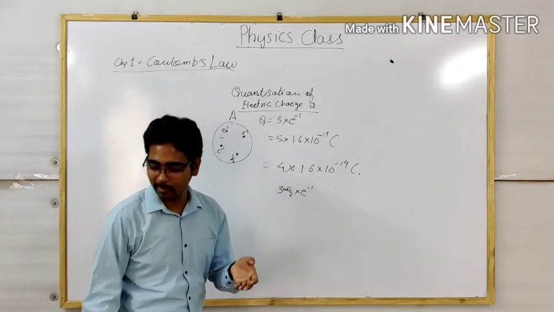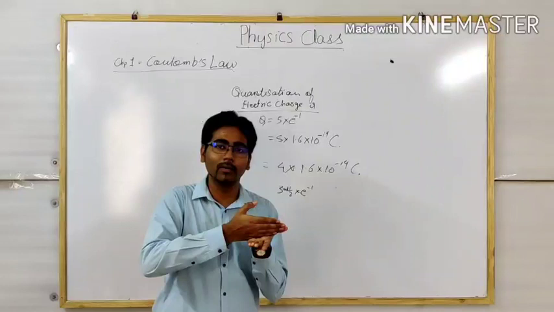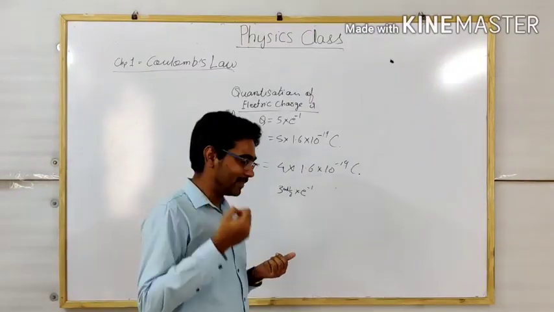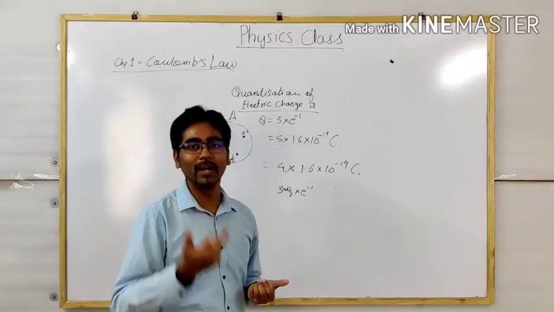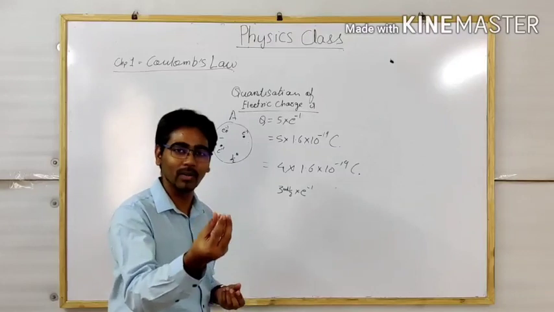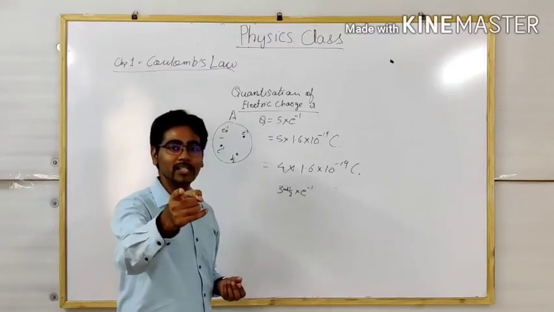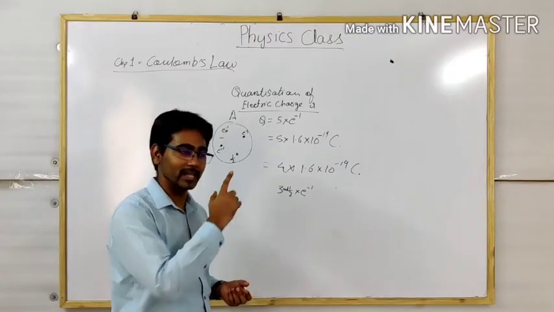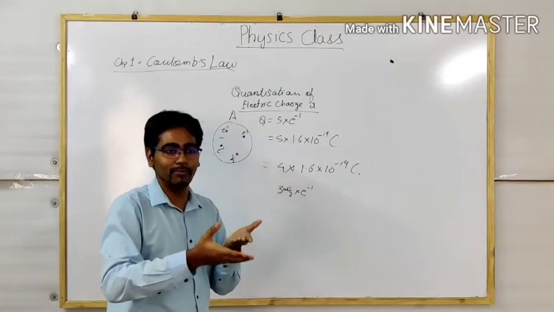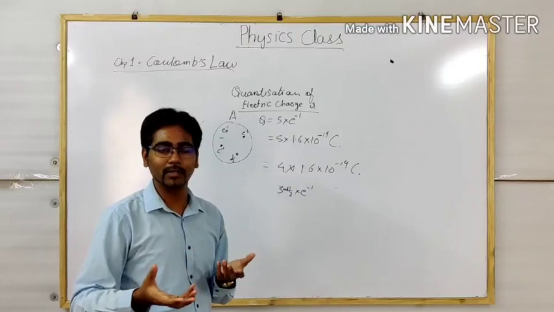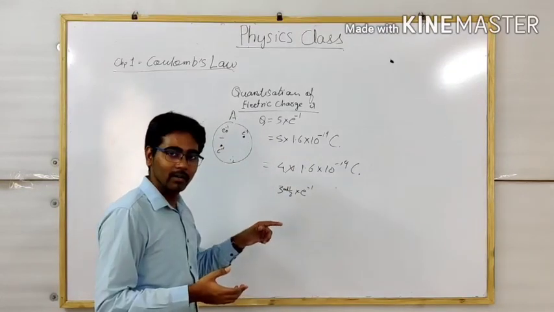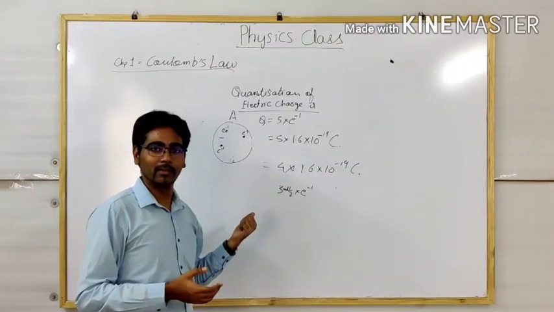You are not able to slice an electron and take it out from the body. An electron is a fundamental subatomic particle. You cannot split it up. It exists as a whole. As I told you, electrons carry the charge, and we cannot split electrons into half, 3/4, 5/4, in fractions. Either you take out the whole electron or you give the whole electron.